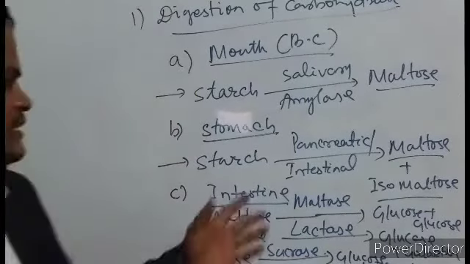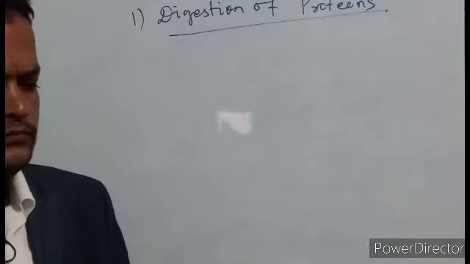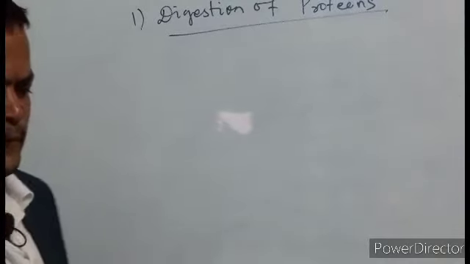Now let us see digestion of proteins. Digestion of proteins does not take place in the mouth, as I have told earlier.